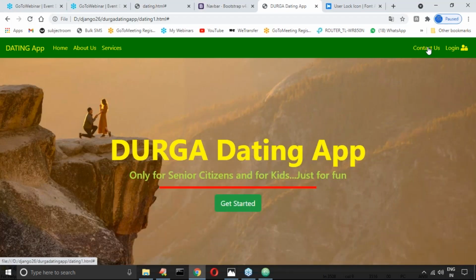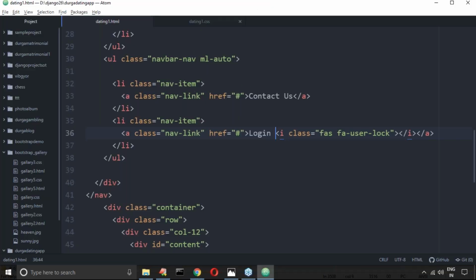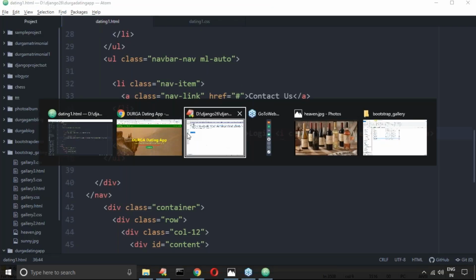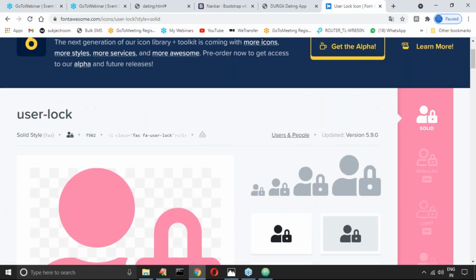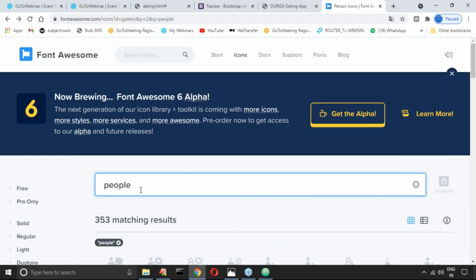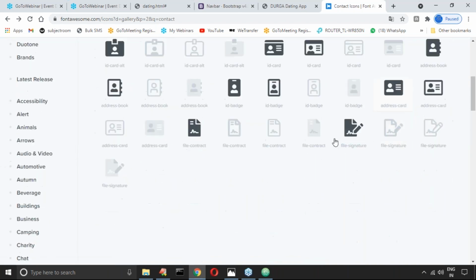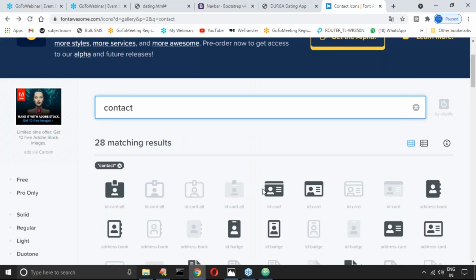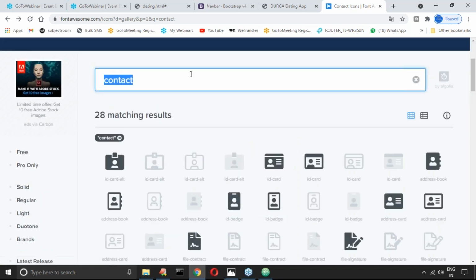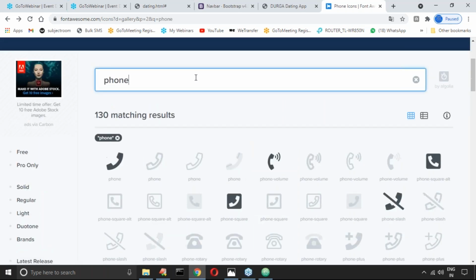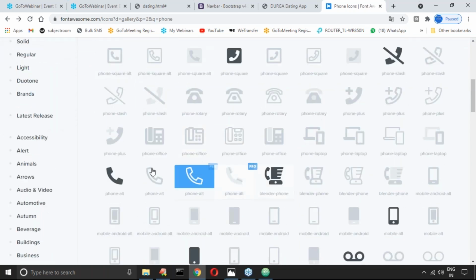Okay, login. Next, contact us. Some phone icon I want to add to contact us. Okay, now just can you please go back? Search icon. Phone or otherwise mail contact images are there. These are the images. So now what we have to take? Contact us, not phone. Good, these are the available things.